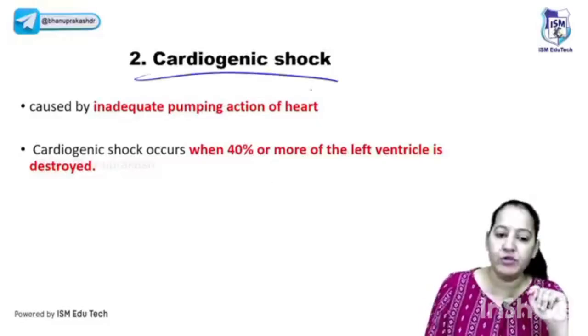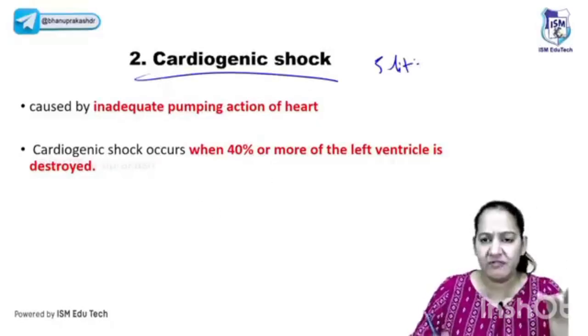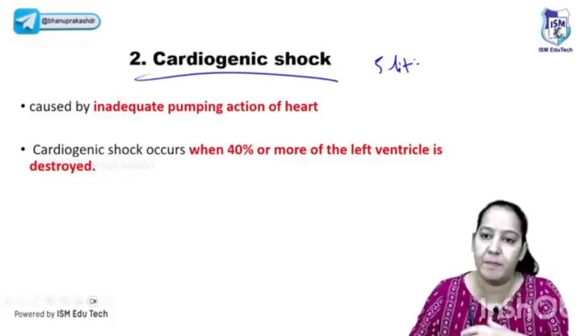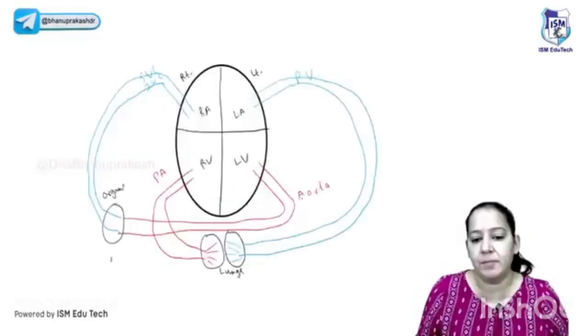That is the first cause. Second, cardiogenic shock. Here, normally 5 liter of the blood is present. You will say then why are organs receiving less blood? Because the heart is not pumping. The left ventricle is not pumping. So there is some problem in the muscle of the left ventricle.